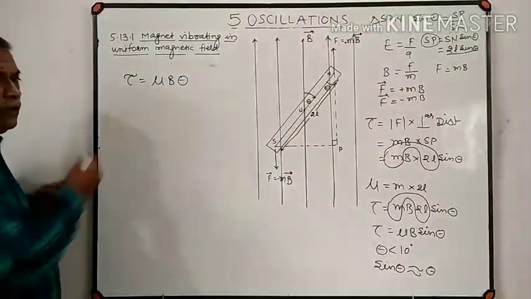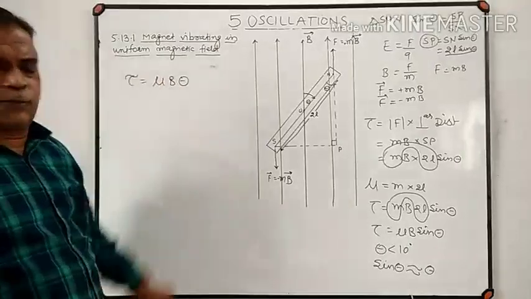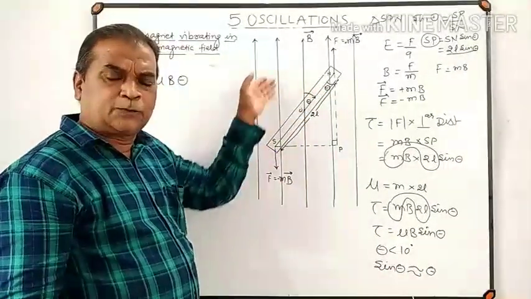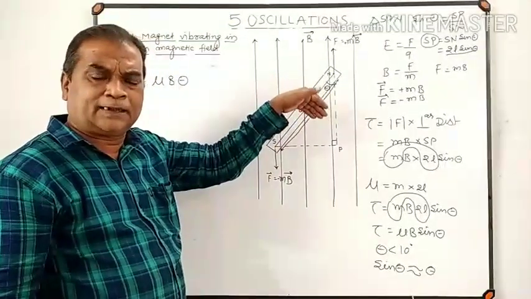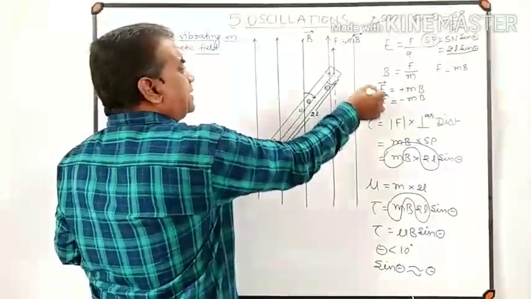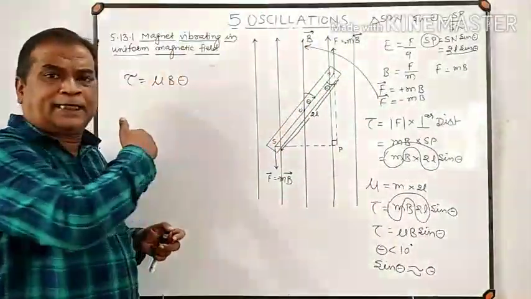The second thing you have to remember is, as far as this torque and angular displacement are concerned, see here, angular displacement is pointing in which direction? Clockwise. So when angular displacement is in the clockwise direction, this restoring torque will act in the anti-clockwise direction.